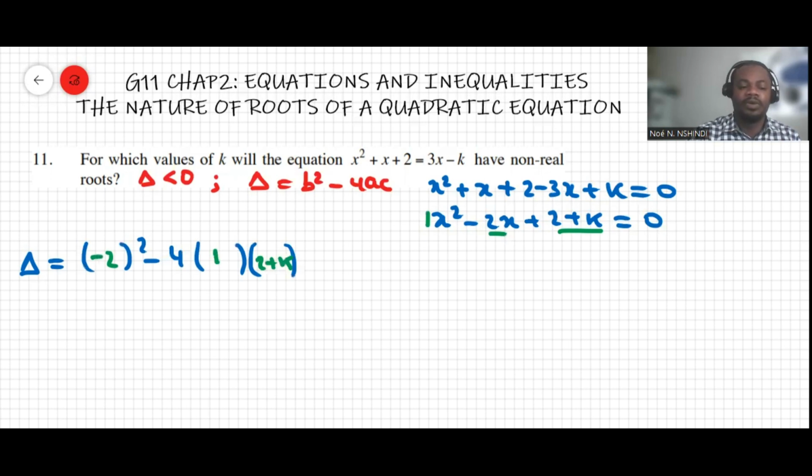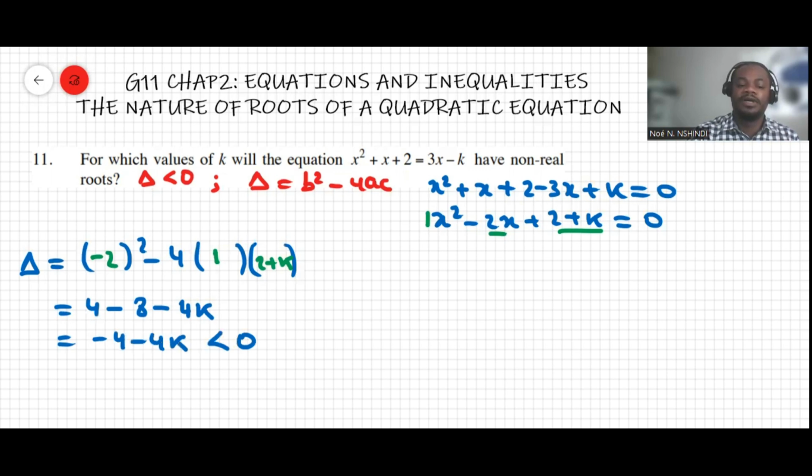So this will make 4 minus 4 times 2, which makes negative 8, and negative 4 times k makes negative 4k. So we get negative 4 minus 4k, and this discriminant has to be less than 0 to make a non-real solution.